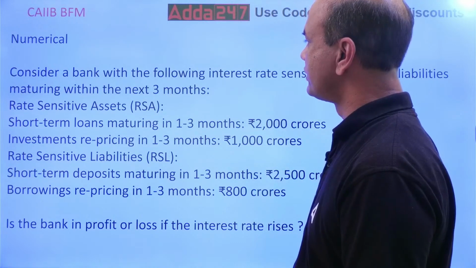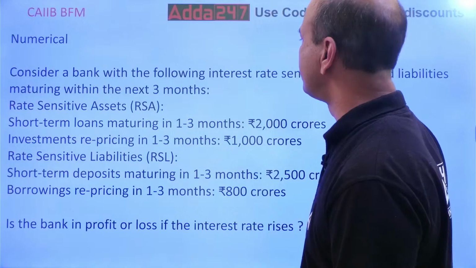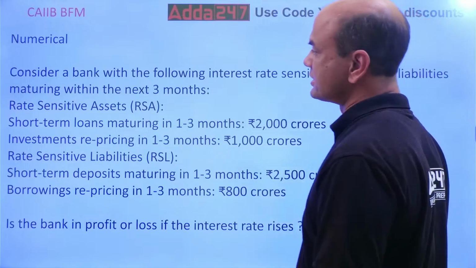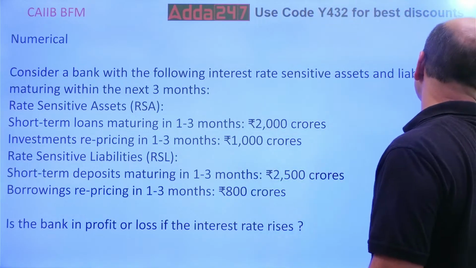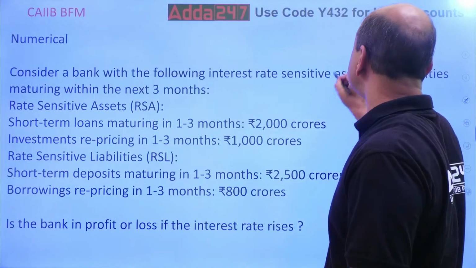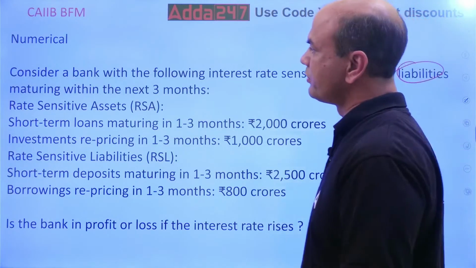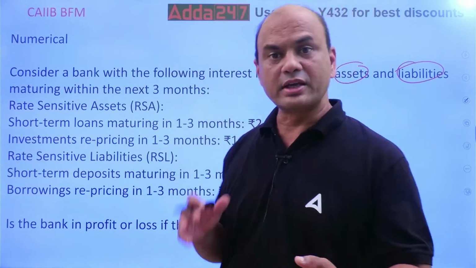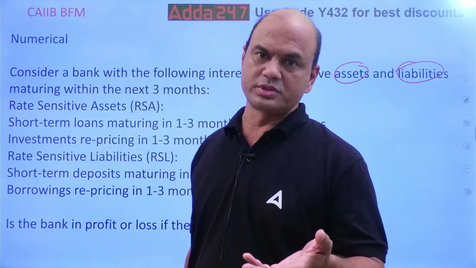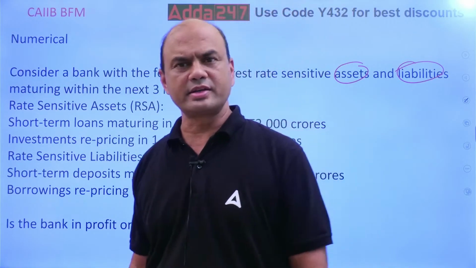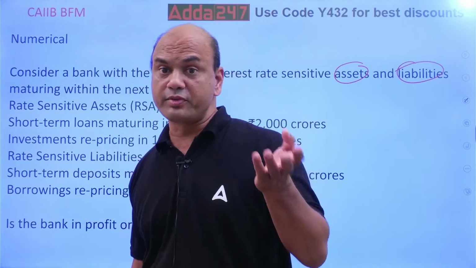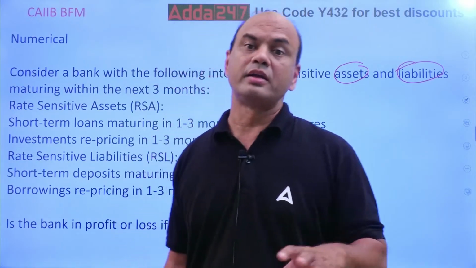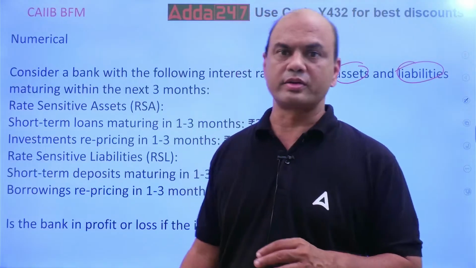Consider a bank, numerical. Consider a bank with the following interest rate sensitive assets and liabilities maturing within 3 months. Now what are interest rate sensitive assets? Which are affected by the interest rate. Assets means loans. Loans are affected by interest rates. If I am giving a fixed rate component, it will not be affected, but floating rates will be affected by interest rate changes.